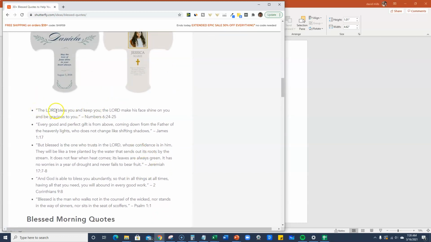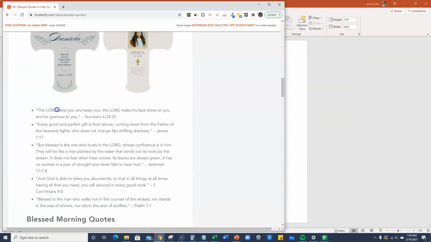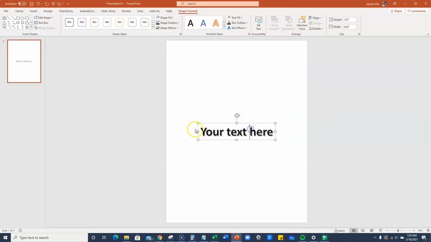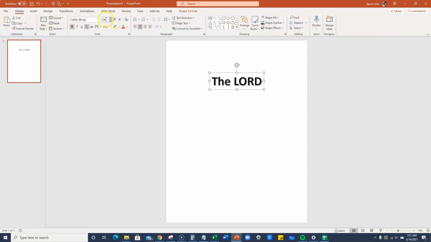And so what we're going to do is, for reference, I'll come back real quick. Okay, so we need the first two parts right here, which is the Lord. And we're going to come back in here, and I'm going to go ahead and just paste that, and then you can come back over here and go like that. So you now have that in there. We are going to go ahead and select this, and I'm going to go back over to home and make this.